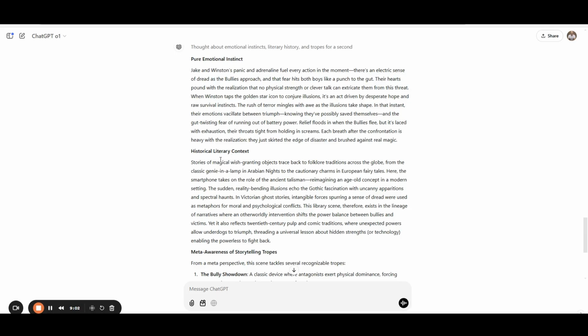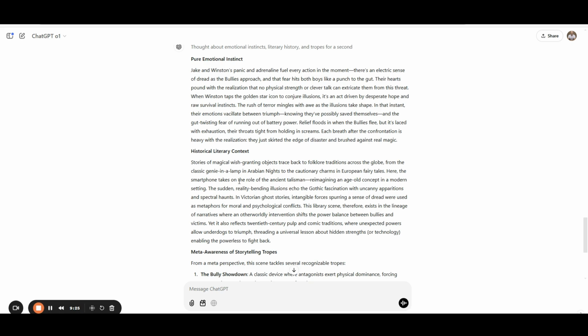This is interesting. I think this could help us create a better scene by knowing the context of the type of scenes that we're writing. Stories of magical wish granting objects trace back to folklore traditions across the globe, from the classic genie in a lamp in Arabian Nights to the cautionary charms in European fairy tales.